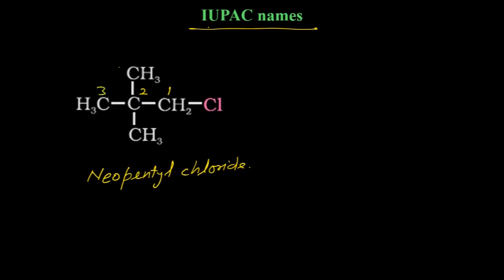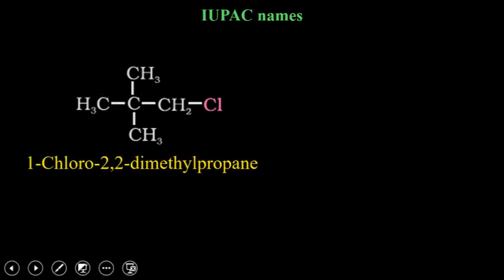On 1 you have chlorine, on 2 you have methyl. Varsha, you are close. On 2 you need to mention 2,2-dimethyl. 2,2 is necessary. So you will say 1-chloro-2,2-dimethylpropane.